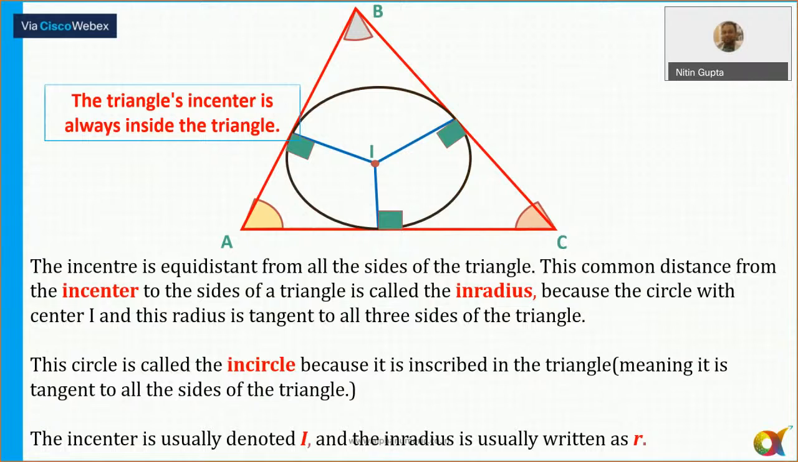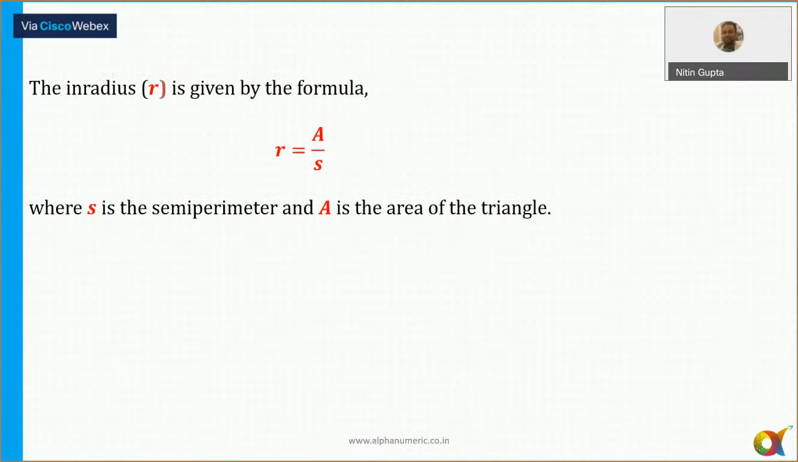Incenter is always inside the triangle. That is also important. So the formula: inradius is always equal to area upon semi-perimeter. Circumradius was equal to ABC by 4 times area.